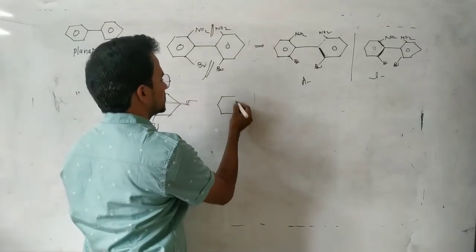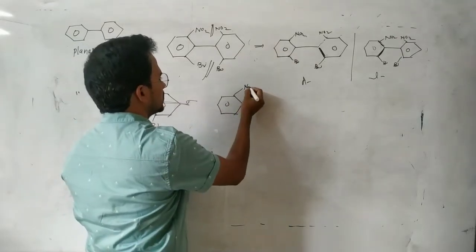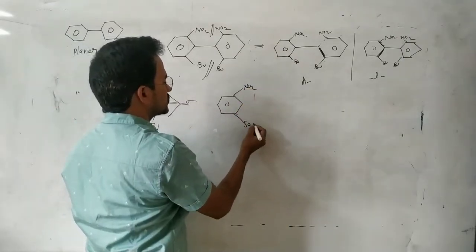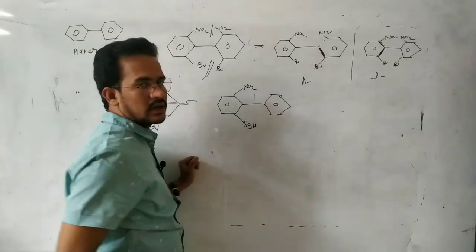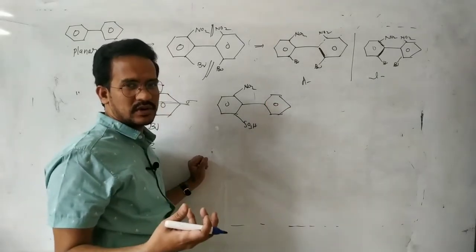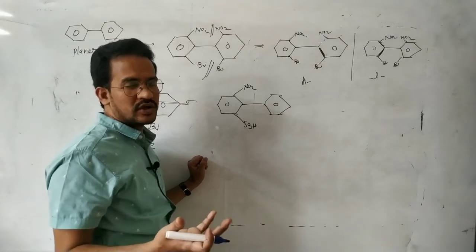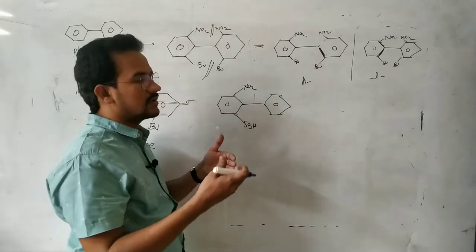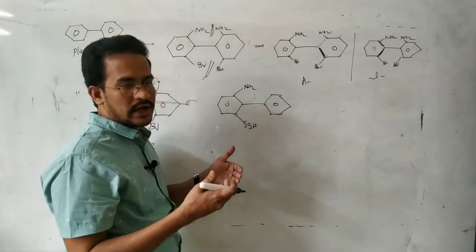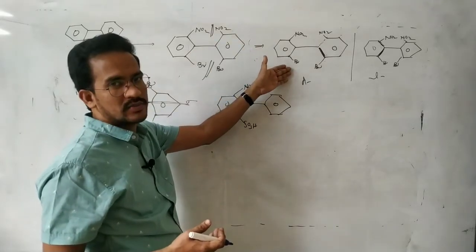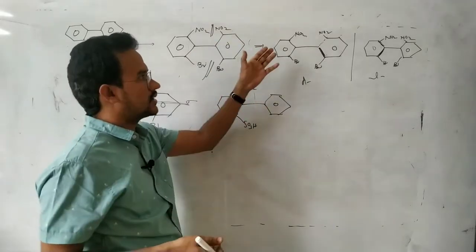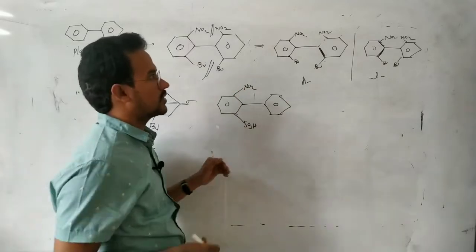Suppose see this one. Here this is NO2, this is SO3H. Bulky groups should be present, not smaller groups like OH or fluorine. Those are very small groups. Whenever fluorine, OH and chlorine are present, these two rings do not exist in a non-planar shape. Whenever bulky groups are there, the rings exist in a perpendicular shape.